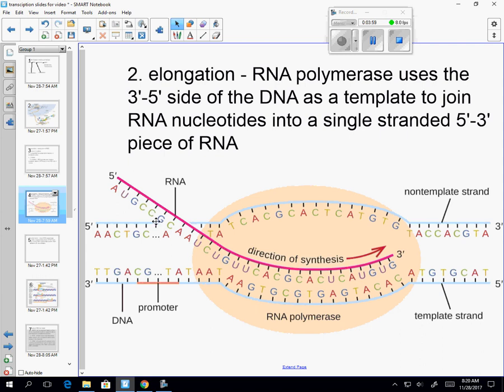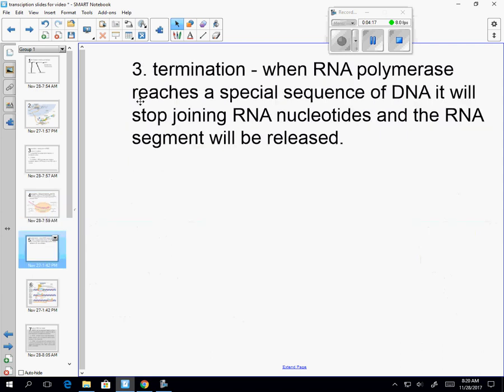When it does that, it's going to add nucleotides on, and each nucleotide that is added in the 5' to 3' direction. So these two are anti-parallel to each other. So my new piece of RNA that I'm making is 5' to 3'. All right, and then the last step is called termination. So that means ending. So when an RNA polymerase reaches a specific sequence, it's actually going to stop. It's going to terminate, and it's going to cut it off, and then the segment is free to go.